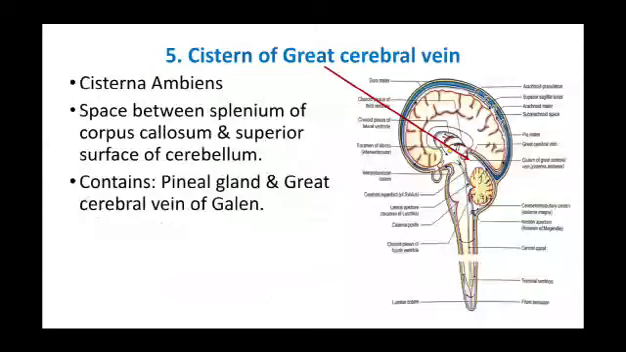Cistern of the great cerebral vein, also called cisterna ambiens, is a space between the splenium of the corpus callosum and the superior surface of the cerebellum. So it contains the pineal gland and the great cerebral vein of Galen.